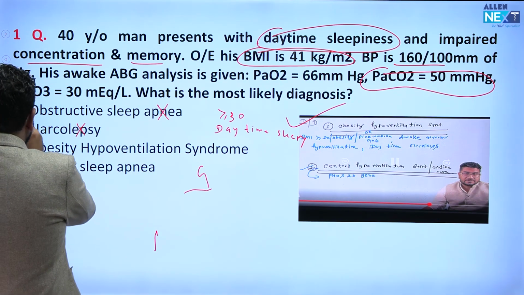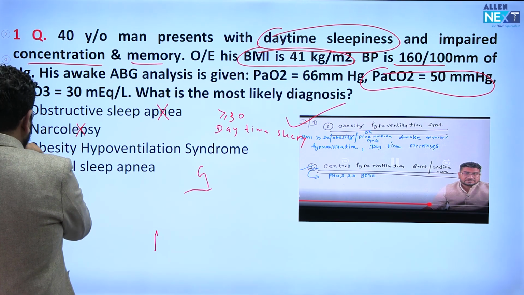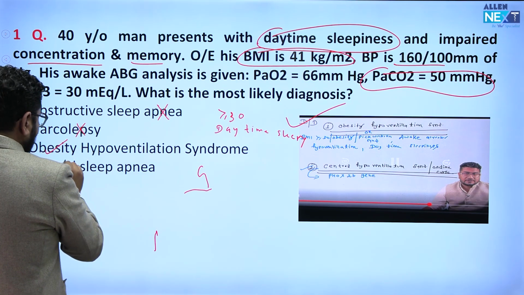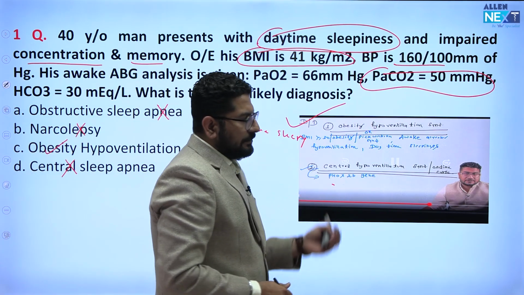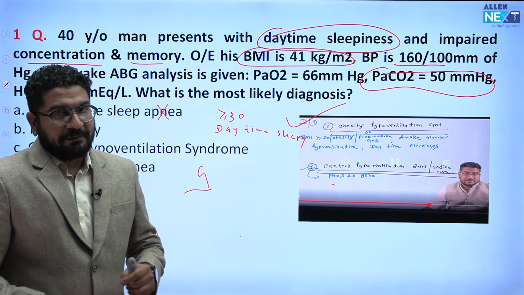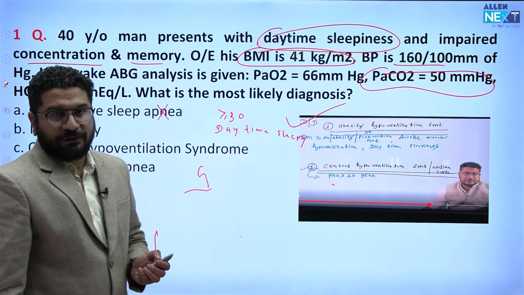It is a case of obesity hypoventilation syndrome. This is something you should remember. Central sleep apnea, you will see, is because of FOXB2 gene mutation. So this is the first question. Many of you marked the answer OSA, but remember this is not OSA. It is obesity hypoventilation syndrome.